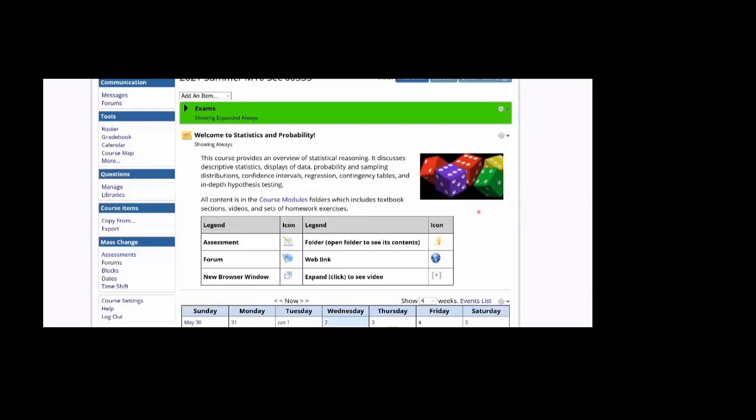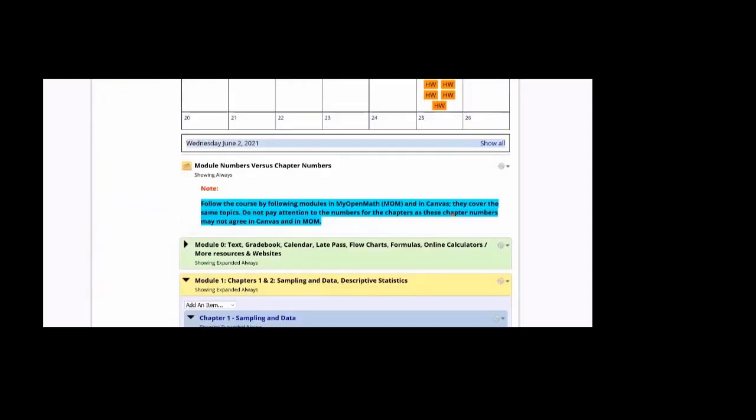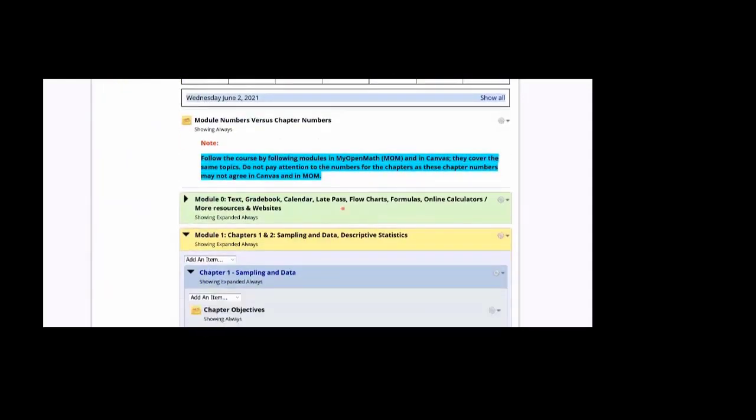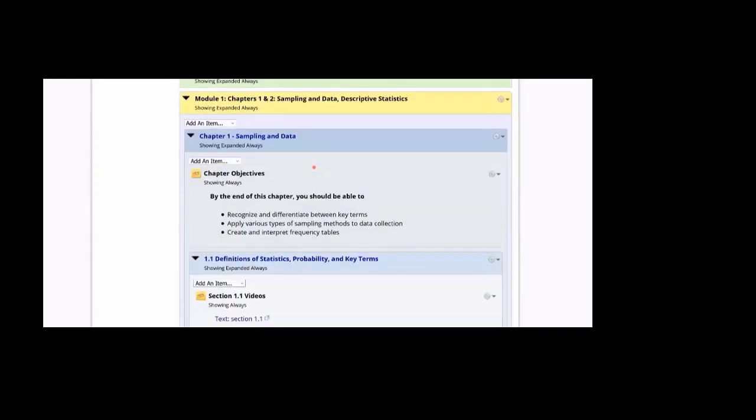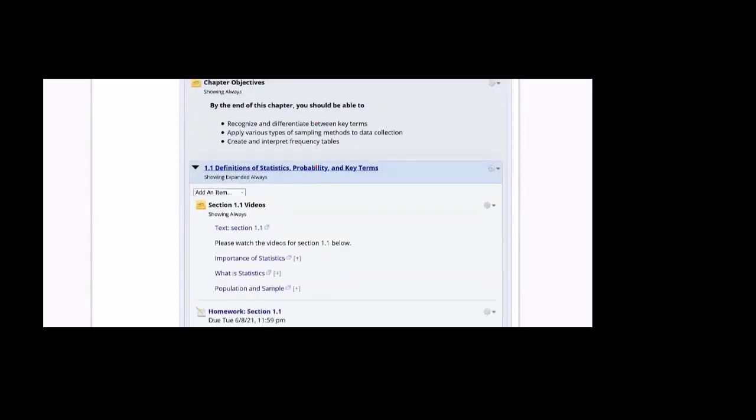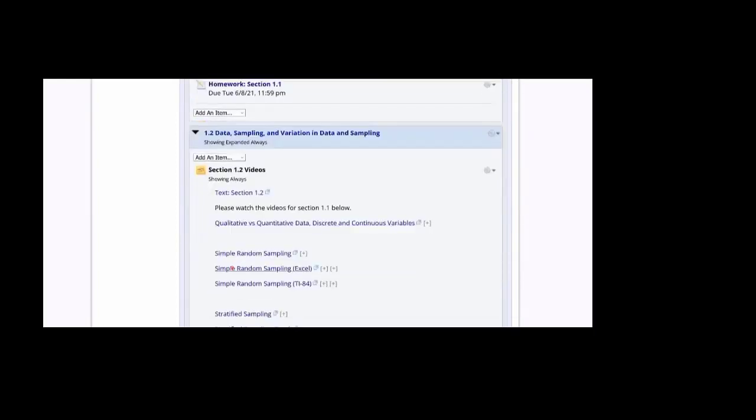So again, when you go to MOM, after the calendar, you see Module 0. Spend some time on that to see what resources are available. After that, starting with Module 1, scroll down to the videos, watch the videos, and then do the homework section by section. Or one on Canvas.